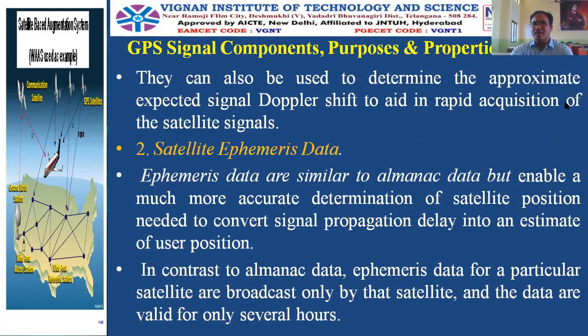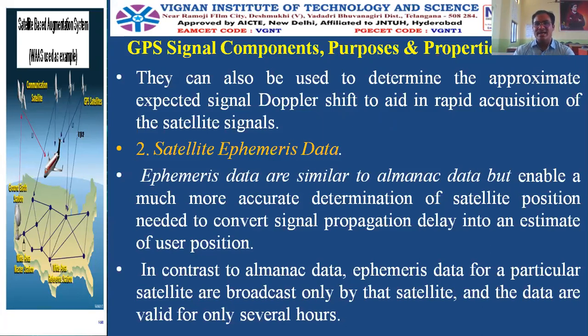So they can be used to determine the approximate expected signal Doppler shift. This is very, very important. So what is Doppler shift? Here there will be an effect of the Doppler effect. So what is the Doppler effect? As the object is moving away from the source or nearing the source, the signal strength will decrease or increase respectively. Hence, this has to be calculated, and for that purpose, the receiver will use this almanac data.